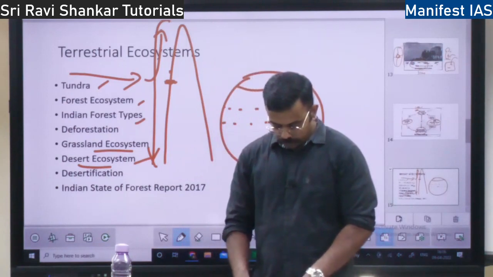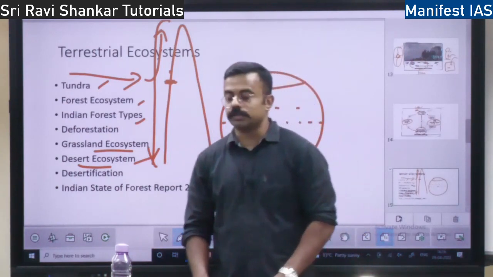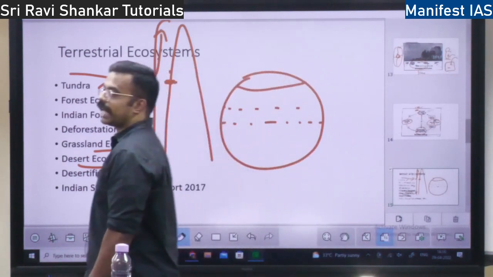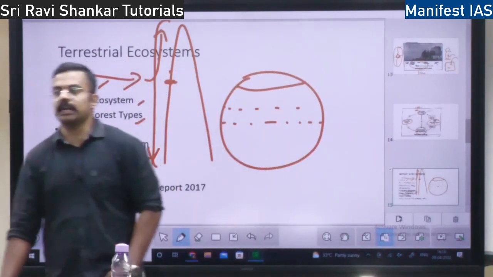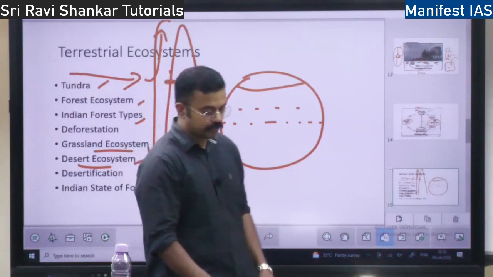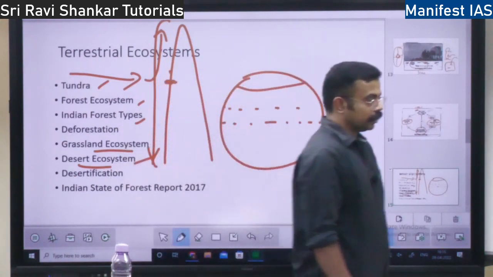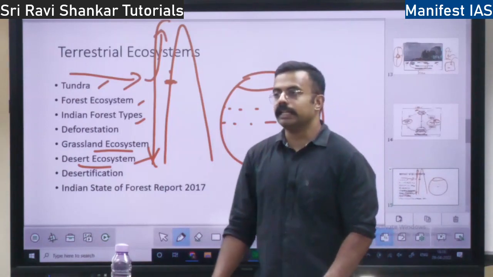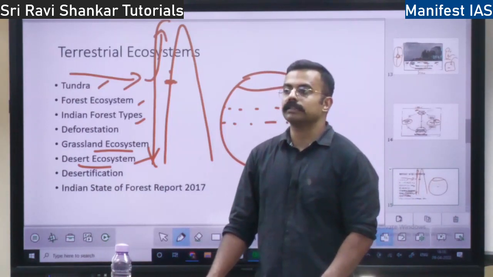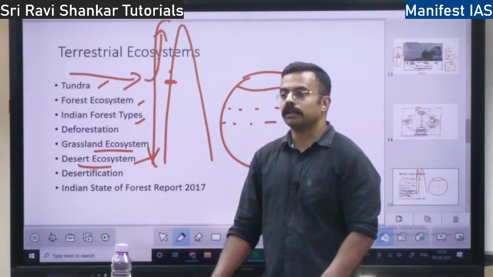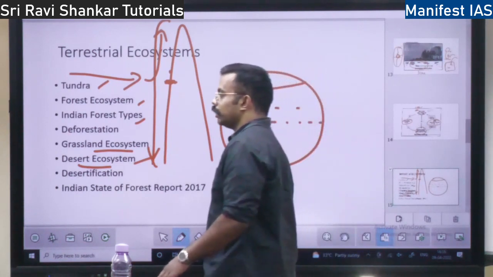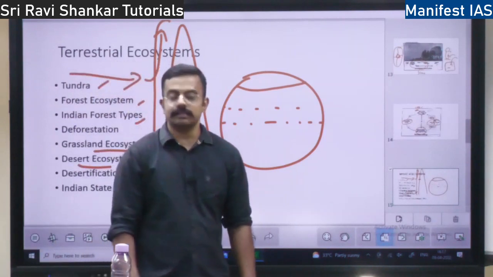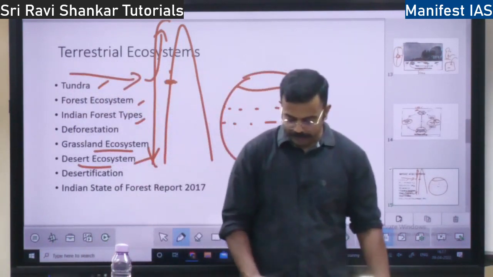Okay. And what are the animals? What are the characteristics of animals? You have lizards, snakes, camels in these areas. Yes, lizards, snakes, all these things you will find in the desert. The animals in the deserts are fast runners and they are nocturnal. What's a nocturnal animal? Those animals which are active in the night are called nocturnal animals, right?